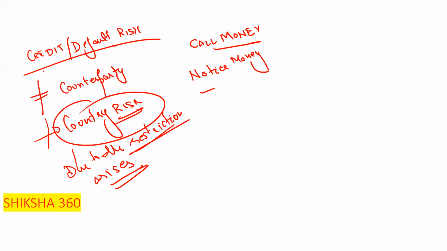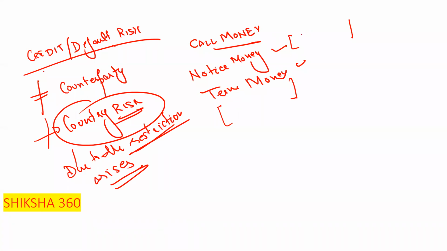Third one is term money. Can anyone tell what is the duration of notice money and term money? Notice money is basically from how many days to how many days, and term money basically from how many days to how many days?